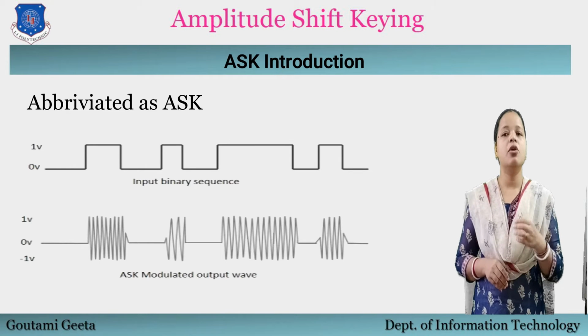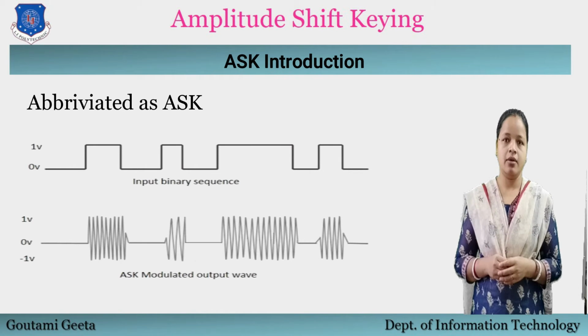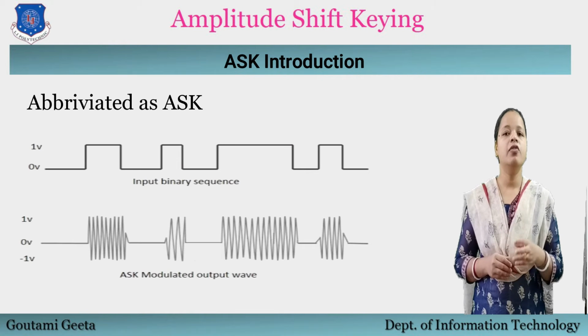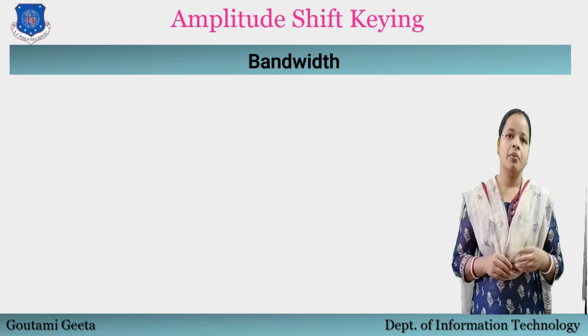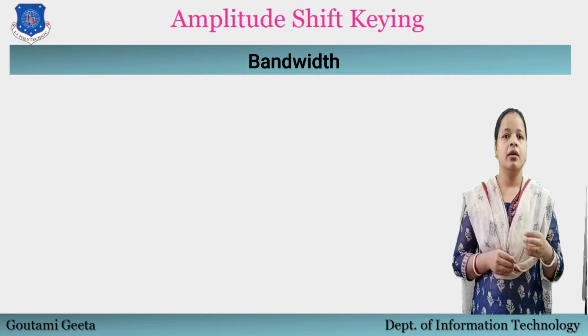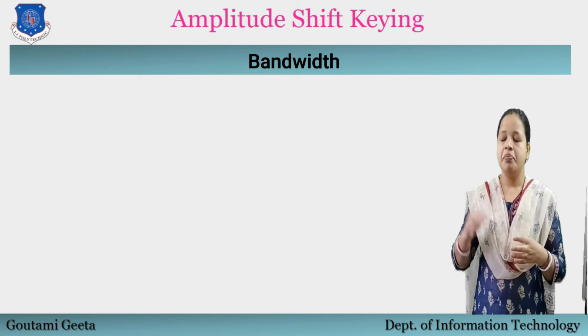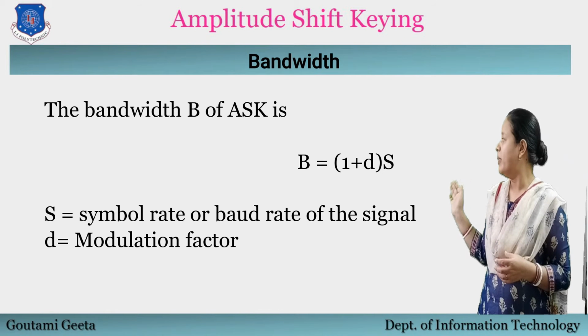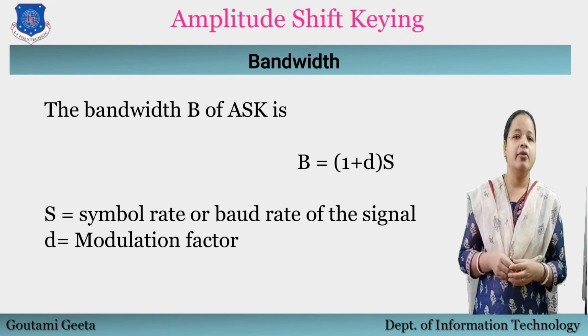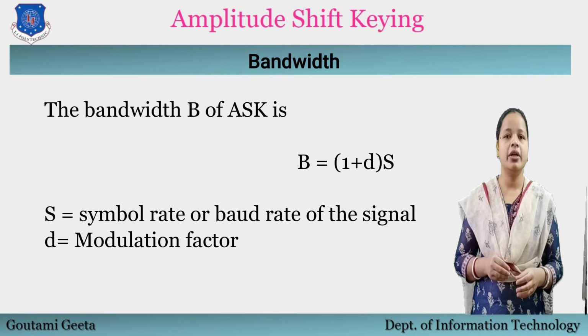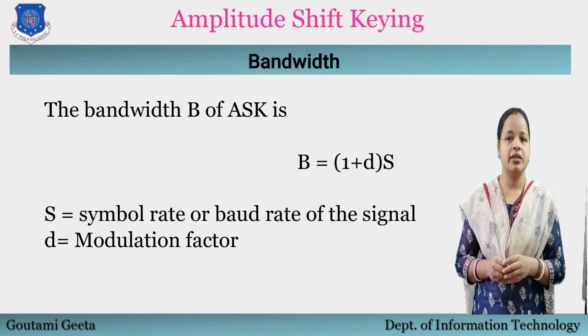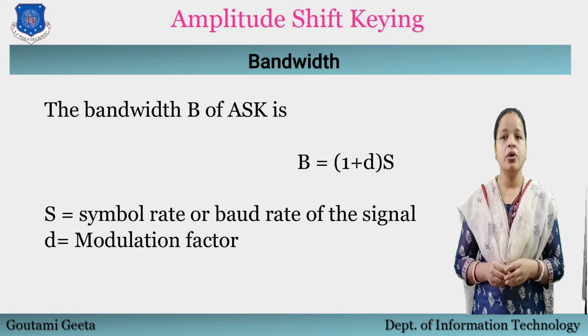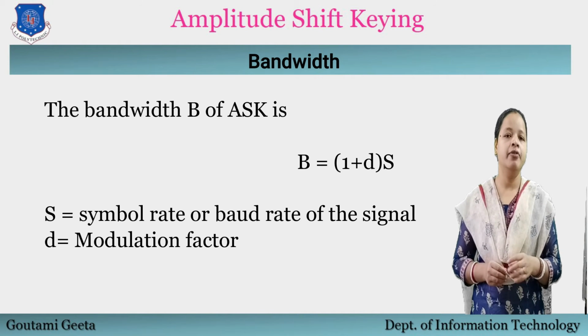That's why this is also known as on-off keying. It is a special case of ASK. The bandwidth of ASK is defined as B is equal to (1 plus D) multiplied by S, where S is equal to the symbol rate or baud rate of the signal and D is the factor related to modulation and filtering whose value lies between 0 and 1.